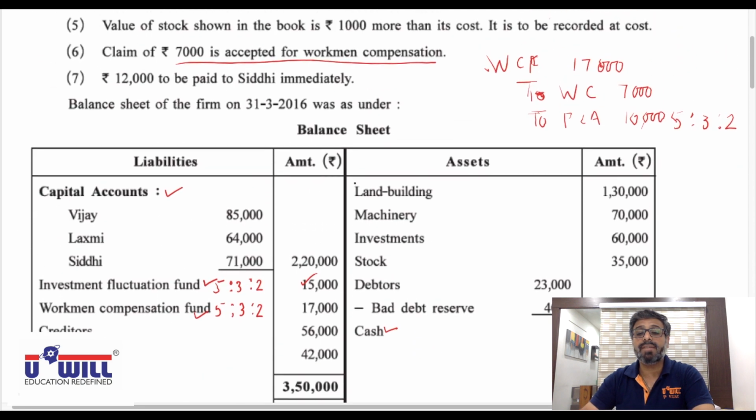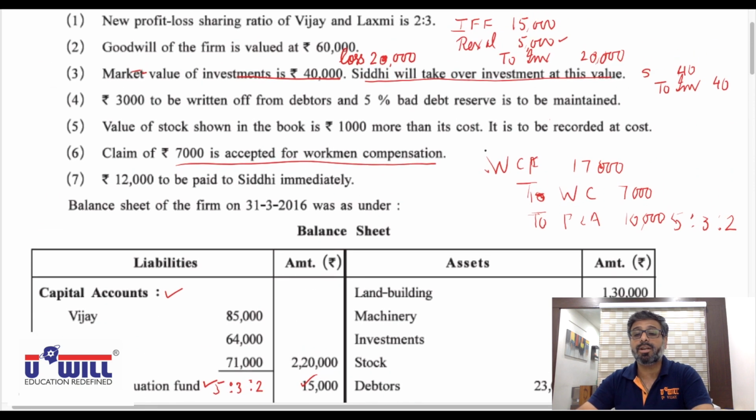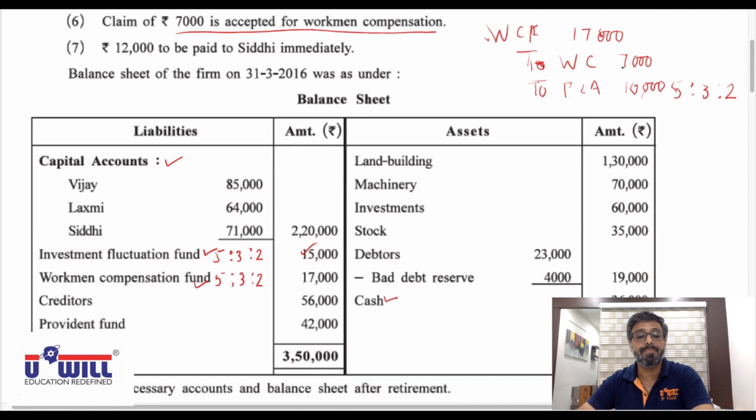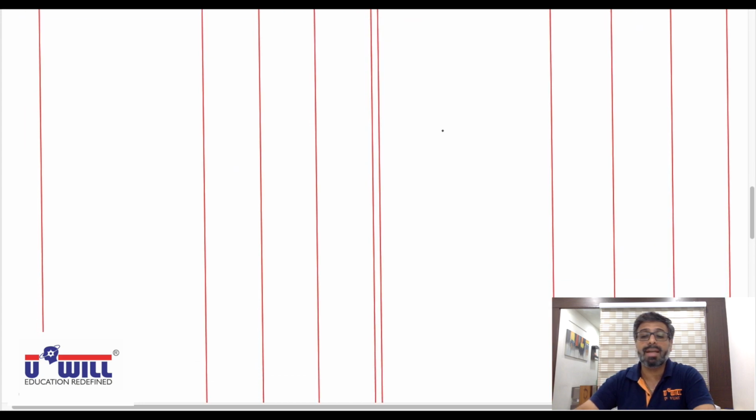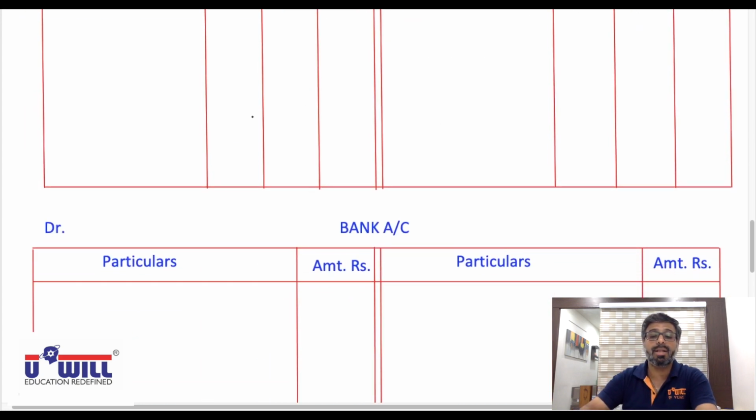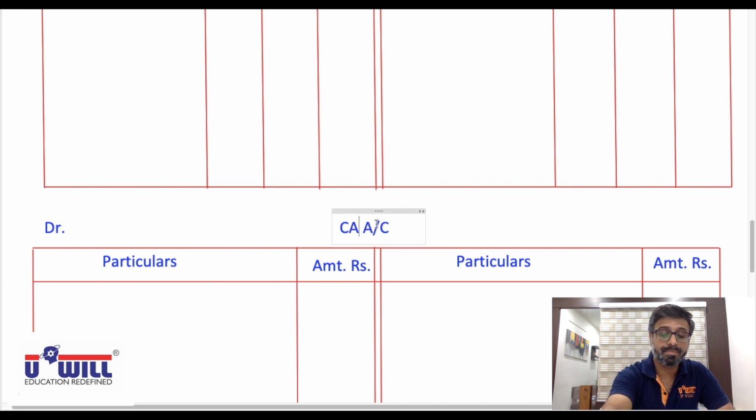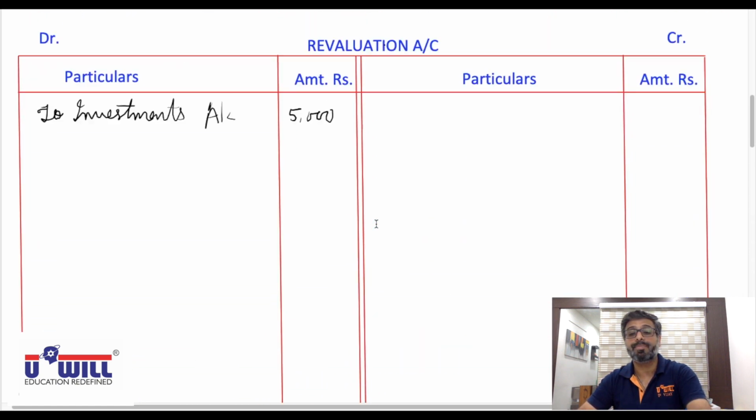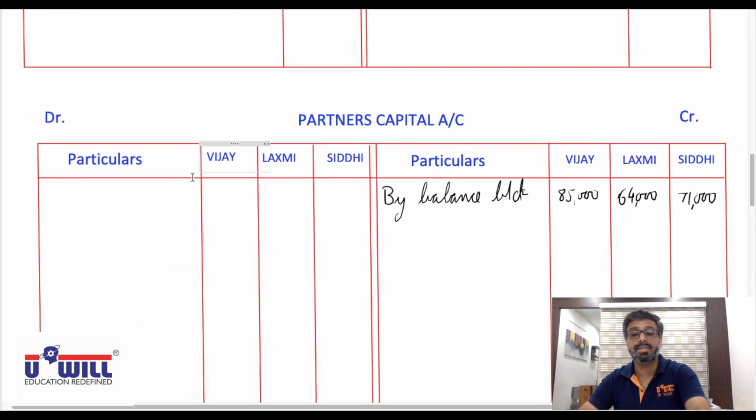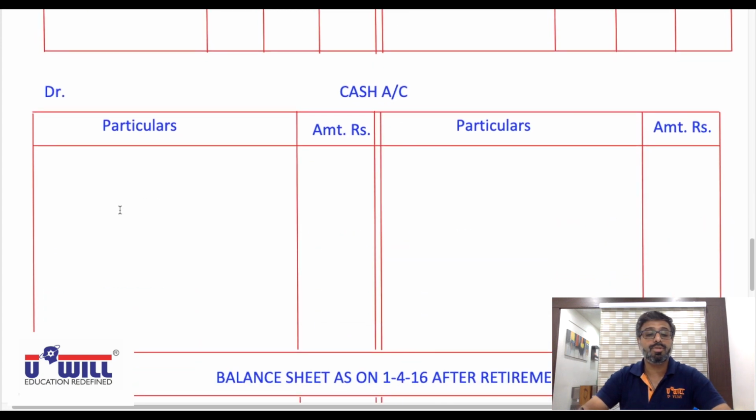And two, investments will give no effect because investments are going to get closed as they are taken over by Siddhi. Okay. Then cash account 36,000. If you write down the opening balance in cash account, or rather bank account, here we have to make a cash account. So in cash account, all of you write down "To balance brought down" with the amount of opening balance, that is 36,000. To cash account, to balance brought down 36,000.